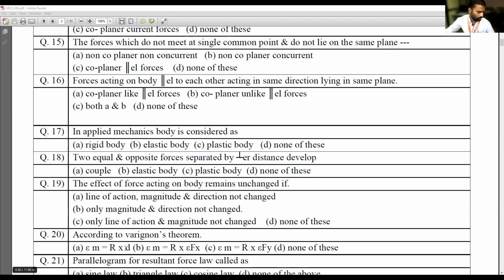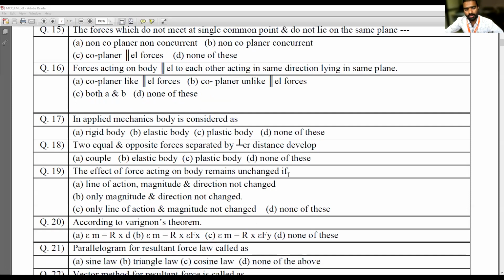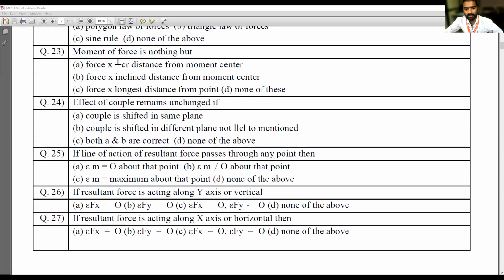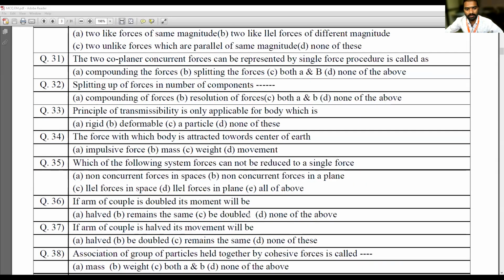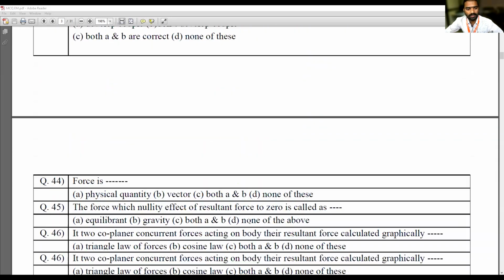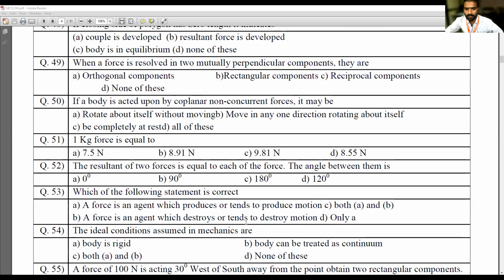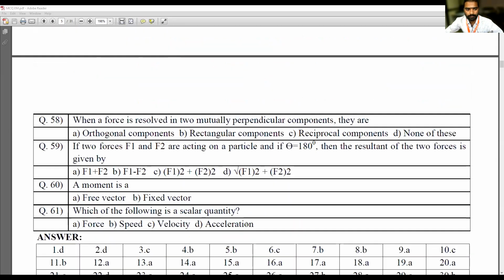Okay, so we have seen 20 questions. The remaining we will discuss in the next class, or I have uploaded this entire PPT as a PDF with the questions in the teaching diary. You can go through all these questions. If you have any doubt, you can ask me.